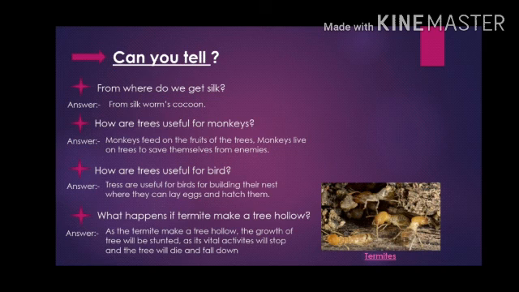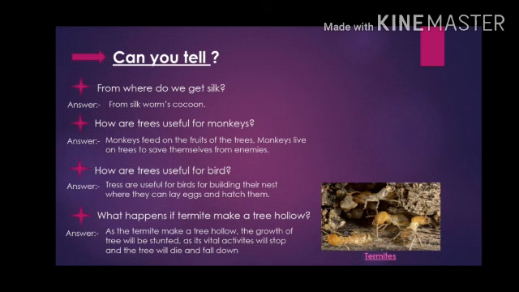Our fourth question is, what happens if termites make a tree hollow? In the picture you all can see termites. They are present near the roots of the trees.